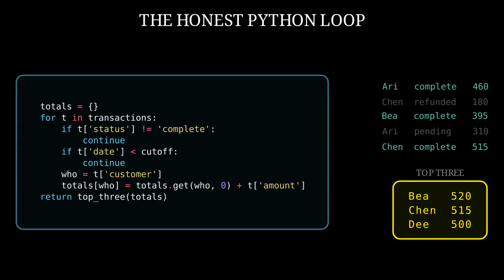Rows that fail a test simply fall away. The survivors collect into customer buckets, and the result is a clean little ranking. B spent 520, Chen spent 515, D spent 500. The program is readable, direct, and correct. So where's the problem? There is no problem yet. A fixed question deserves a fixed answer. That is where this story starts.